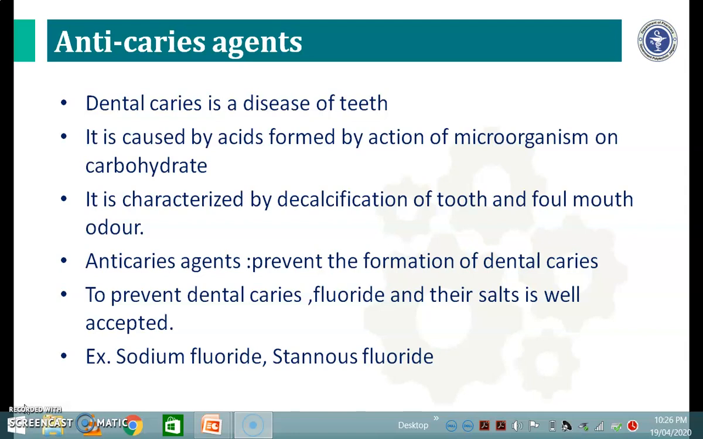The agents which act against caries or tooth decay are known as anti-caries agents. To prevent dental caries, fluorides and their salts are well accepted. Examples of this class are sodium fluoride and stannous fluoride.